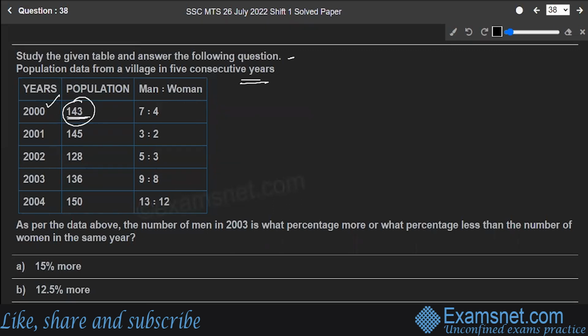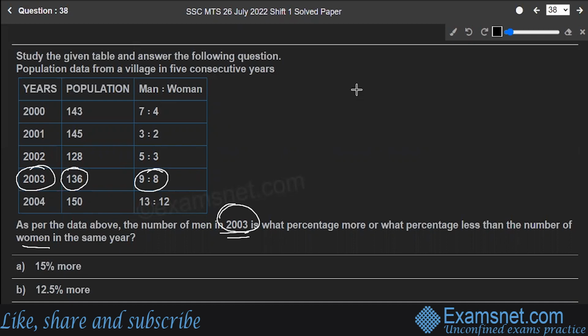2000, the population is 143 and the man to woman ratio is 7:4. 2001, this is the data. 2002, this is the data. 3 and 4. So now the question is, as per the data, the number of men in 2003 is what percentage more or what percentage less than the number of women in the same year? So we are talking particularly about the year 2003, right? For 2003, the population is 136 and the man to woman ratio is 9:8.